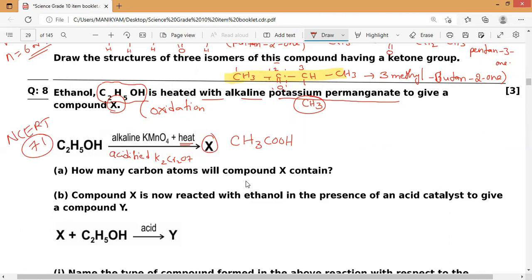Now they are asking how many carbon atoms compound X contains. You can check it, 1 and 2. So we will say 2 carbon atoms.